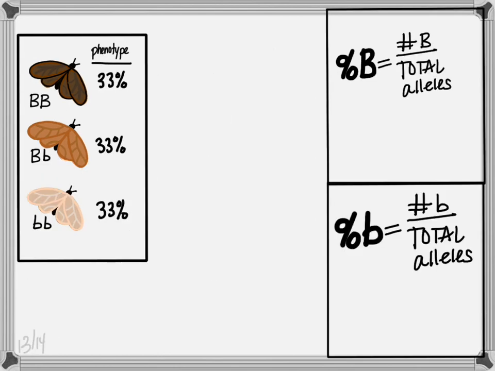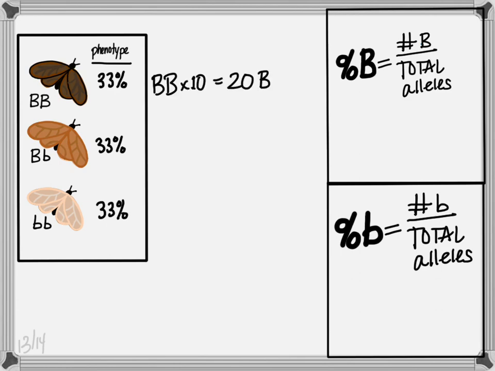For any allele, the frequency of that allele is just the number of alleles of that particular kind divided by the total number of alleles in the population. So for big B, the allele frequency would be the number of big B's divided by total alleles, and for little b, it would be the number of little b's divided by the number of total alleles.